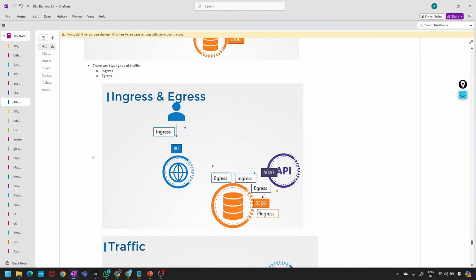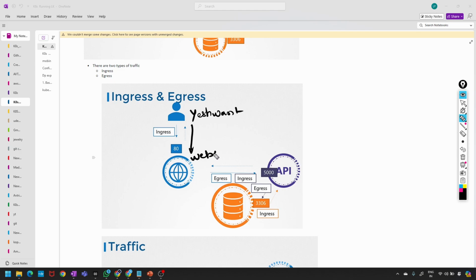I hope I'm reaching you, guys. I'm not sure whether you have understood, so I'll try again. Take the example of user Yashwant trying to access this web server. He hits something like www.xyz.com, which means Yashwant gave input to the web server on port 80.